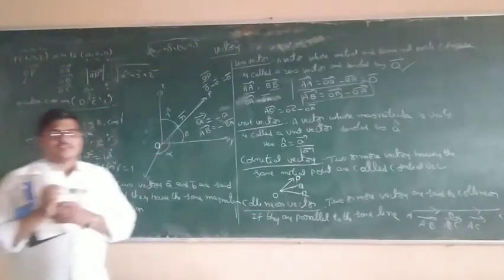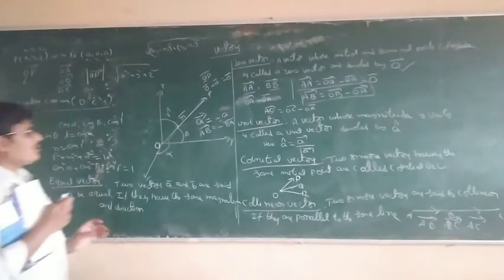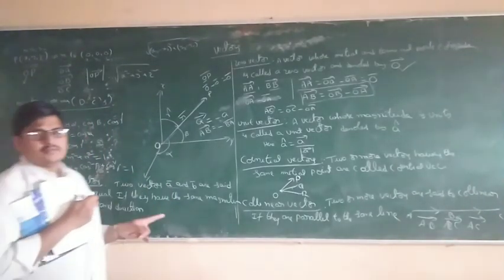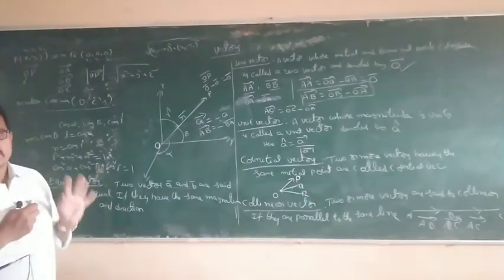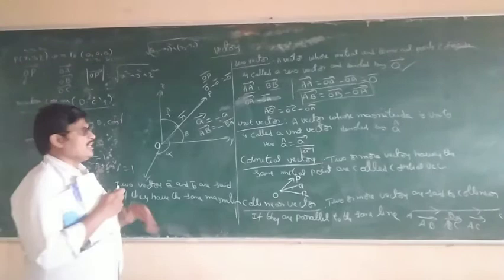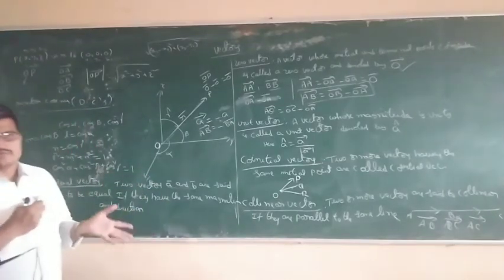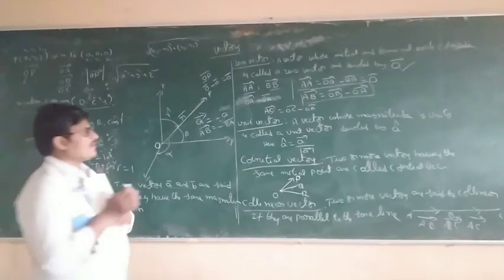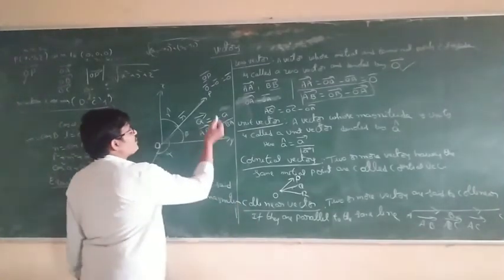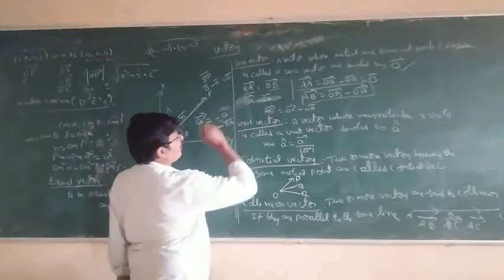Negation of vector means that the vector has the same magnitude, but opposite direction. The direction is reversed. What is the difference? Opposite direction. For example, AB bar is equal to minus BA bar.